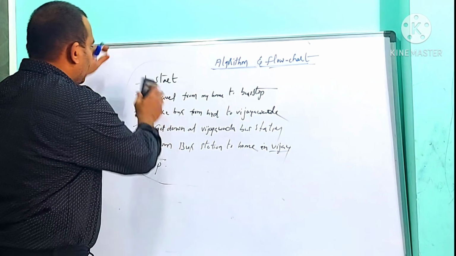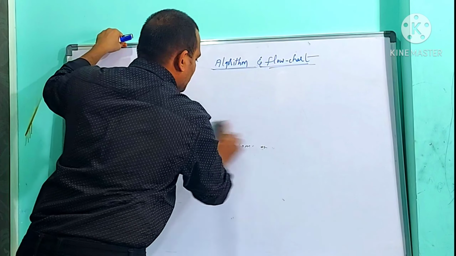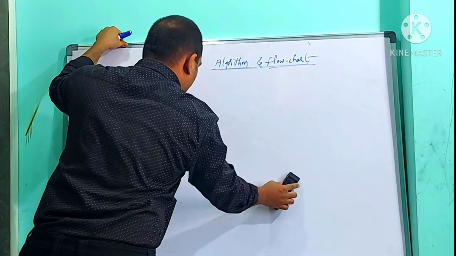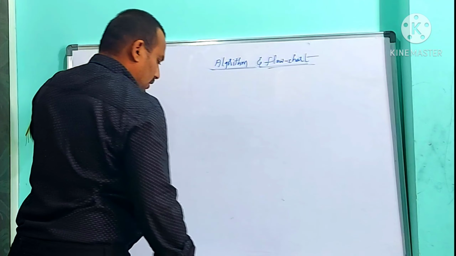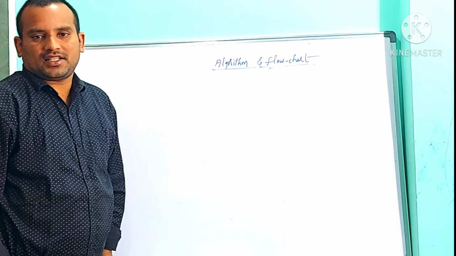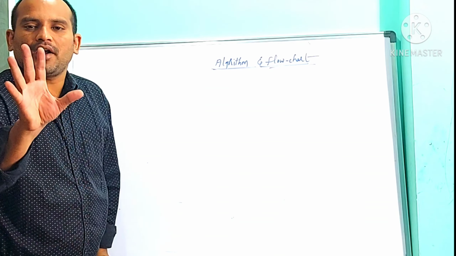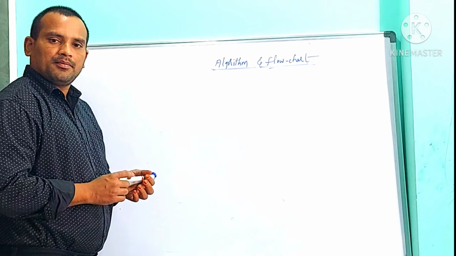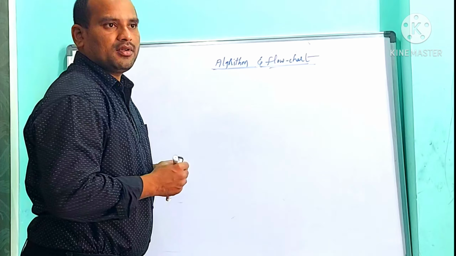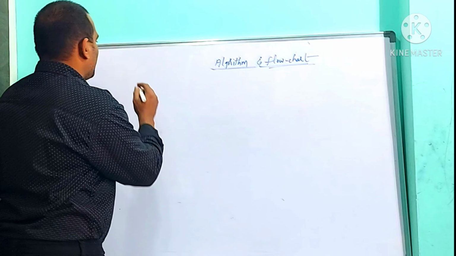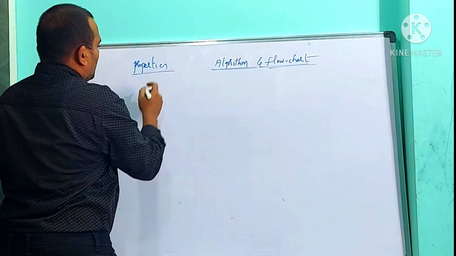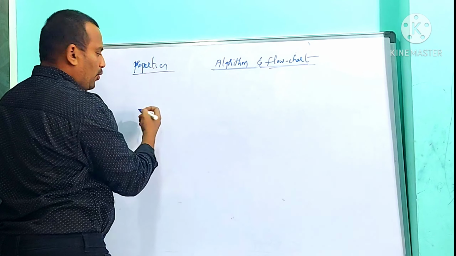So, sir, while writing an algorithm, do we need to follow any properties? Yes. Each algorithm should follow 5 characteristics. Not steps, characteristics. Properties of an algorithm. Each algorithm should follow 5 properties.